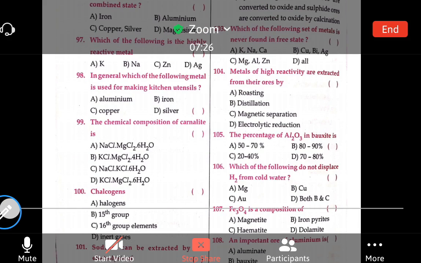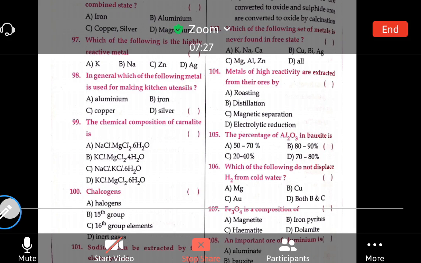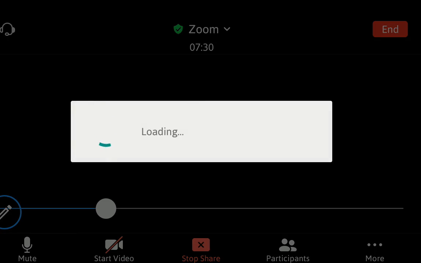Okay, let me zoom it. I'm zooming the page in Zoom.